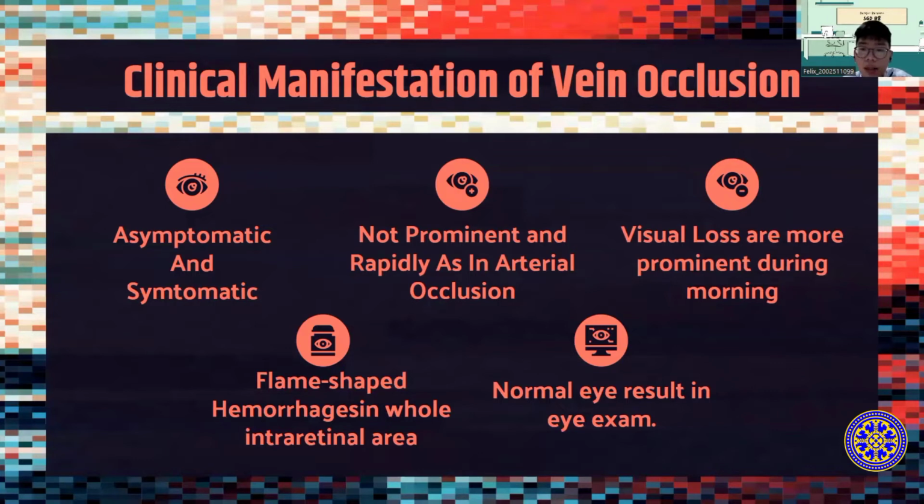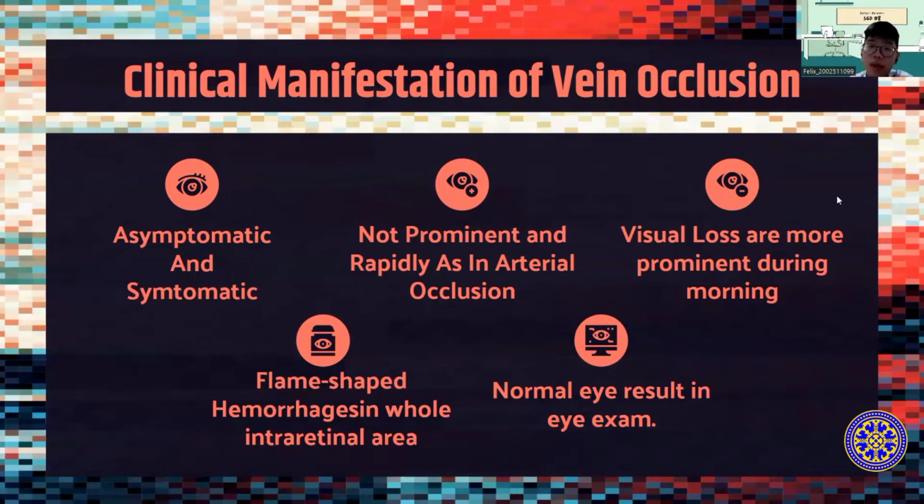So first, regarding retinal vein occlusion, it can be asymptomatic or symptomatic with a sudden painless disturbance of reduced vision. The visual impairment in retinal vein occlusion is not as prominent and rapid as in arterial occlusion. The vision loss is dependent during the day and more prominent during the morning. Other than that, there are clinical findings such as flame-shaped hemorrhage, which can be found in the whole area of the intraretinal area. There is also swelling in the optic nerve, damage to the retinal nerve layer, and cotton wool spots. And also, the patient has a normal result in the eye exam.